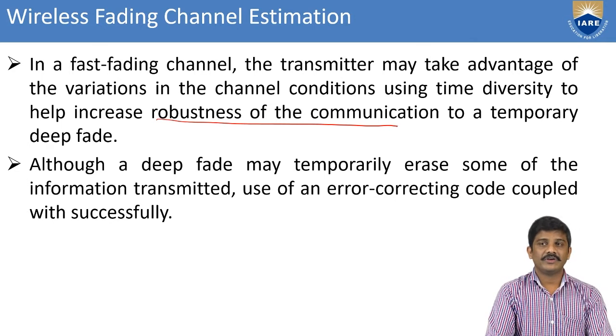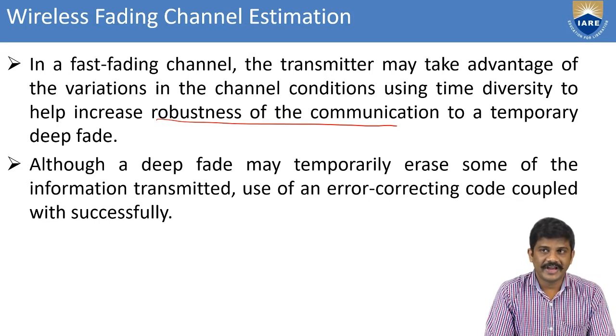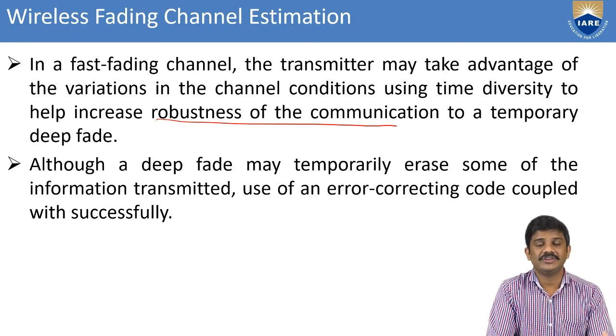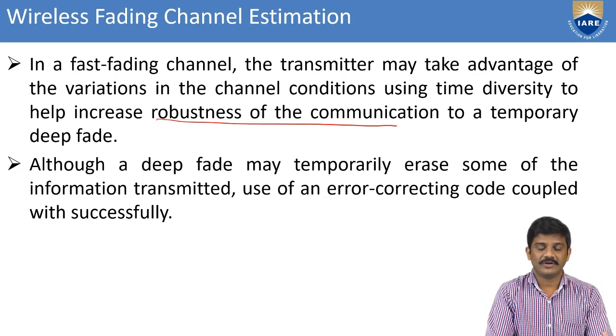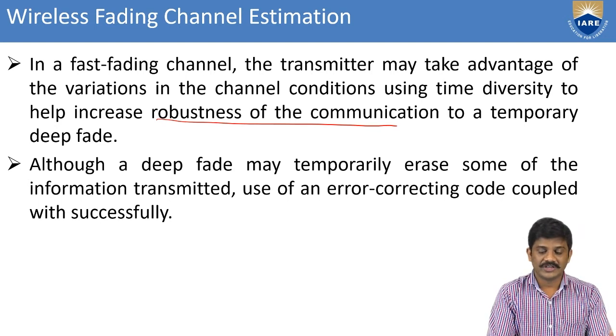Whenever you want to overcome the fading of the channel, you can go with diversity techniques. Diversity helps give accurate, healthy communication through a temporary deep fade. Although a deep fade may temporarily erase some of the information transmitted, the use of an error correcting code coupled with diversity allows the information to be recovered successfully.